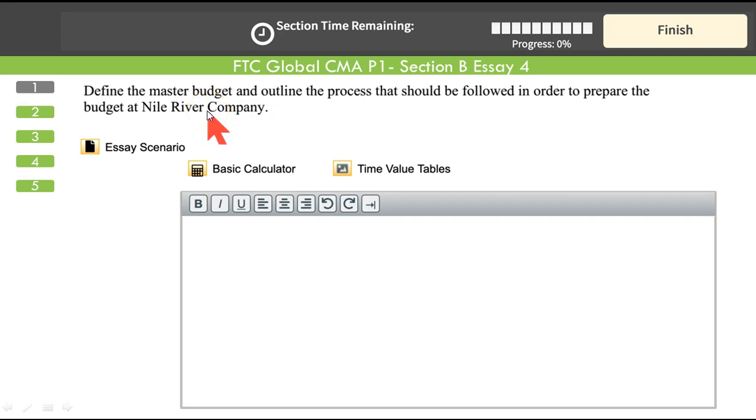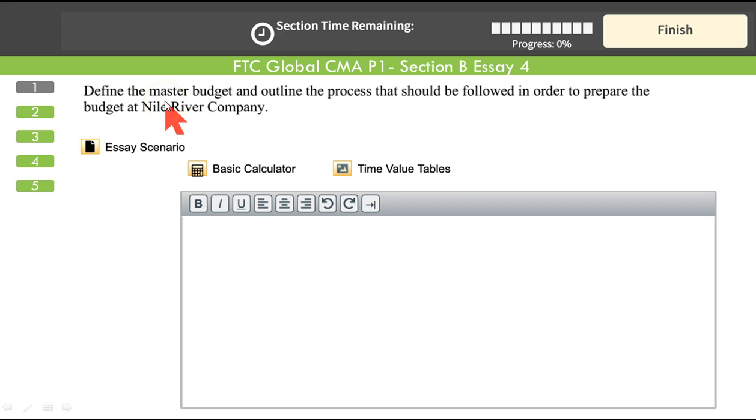Master budget you can define in your own words, and remember, all of you have been given, if not, I will share it in the group, IMA's key terms and definitions. That's a very handy tool for you if you want to memorize the key terms or at least have an appreciation of what to write. If you need to define master budget, what should you write? So that's a detailed document. I will share it in the group.